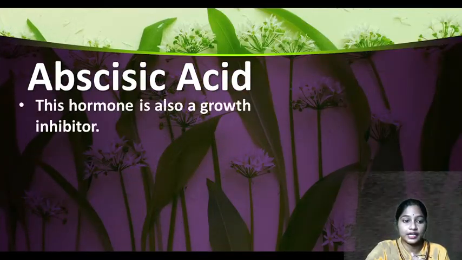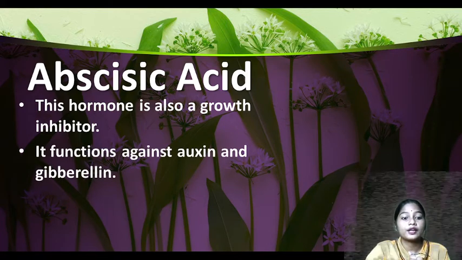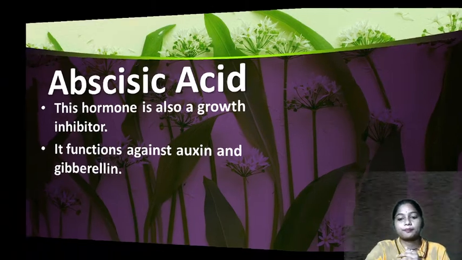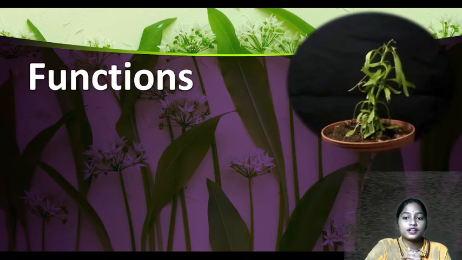Next is abscisic acid. This hormone is also a growth inhibitor. It functions against auxin and gibberellin because they are growth promoters. So this abscisic acid will act against them. What is its function?